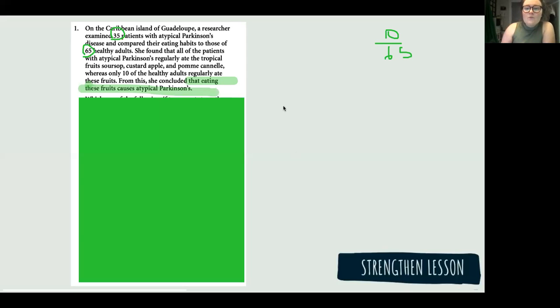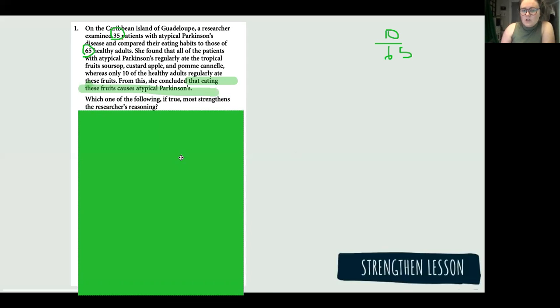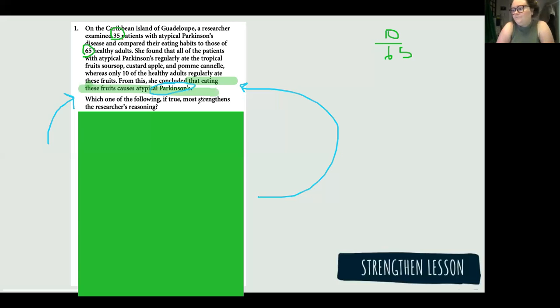But so we're going to go down and see that this is a strengthen question. So if we can help support or eliminate that concern of the causation flaw, that's an excellent way to strengthen this. So this is where we predict. So everyone go ahead and take 30 seconds. What kind of premise could we add to this argument that would strengthen that eating these fruits causes Parkinson's? So we're trying to prove that it causes it.